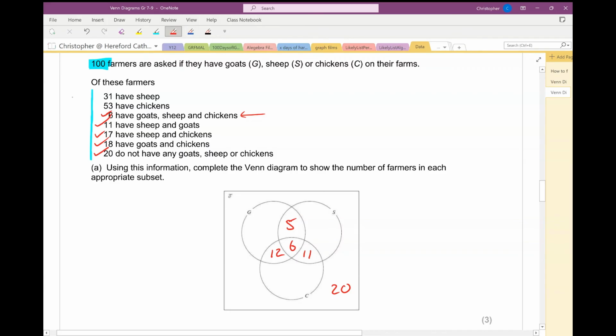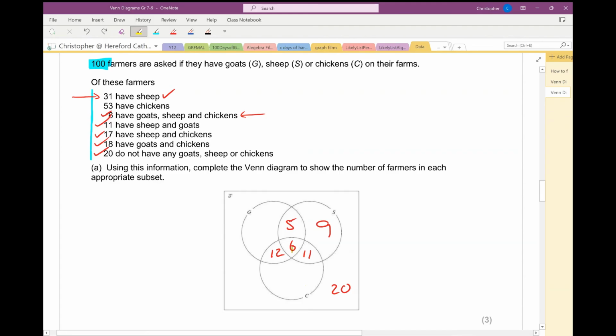It says 31 have sheep. So that means that there has to be 31 in here altogether. Well, I've already got 22 of those. So if 31 are in there in total, then there must be 9 here. Good. 53 have chickens. That means that all of these numbers here must add up to 53.